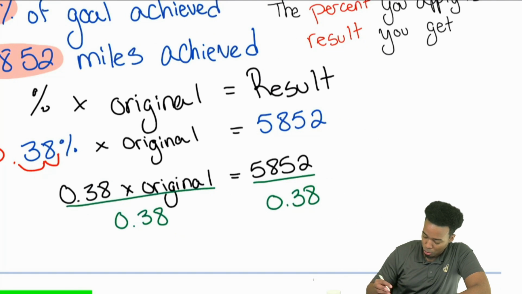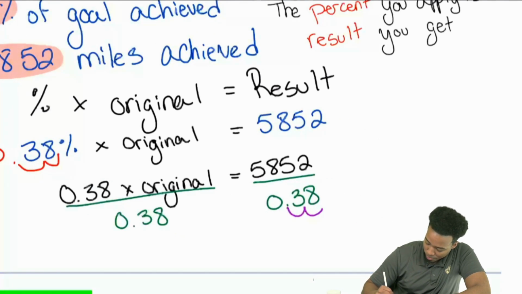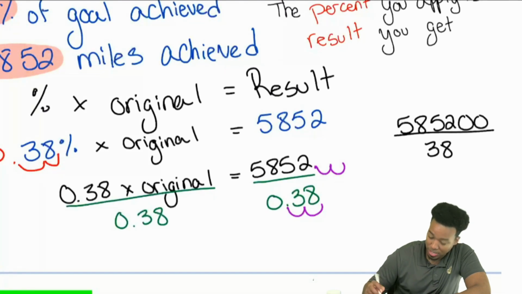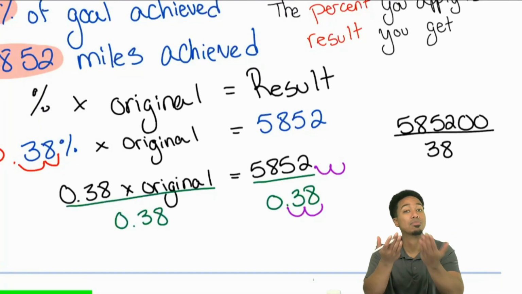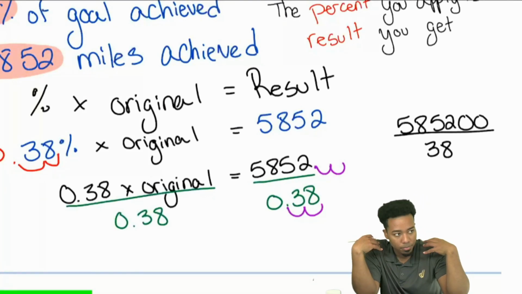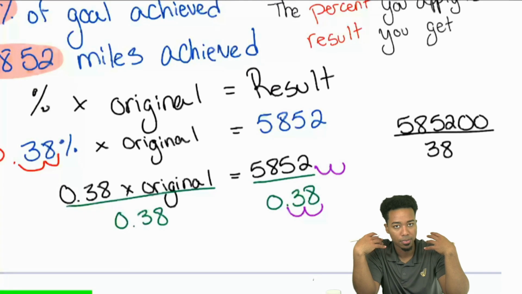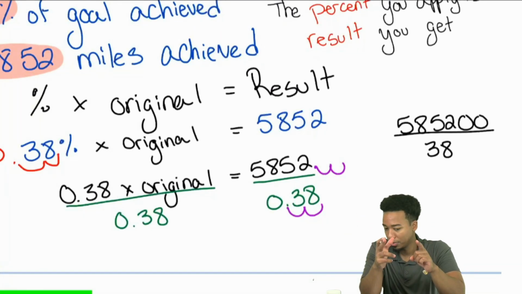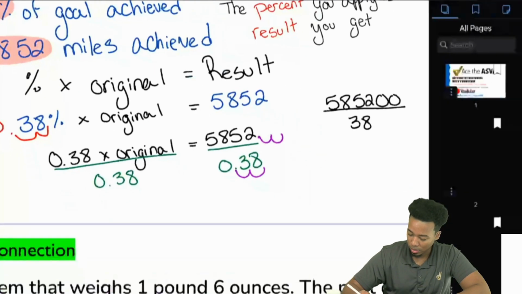you can actually move these decimal places over. And this will actually turn into 5,852 with 2 zeros at the end divided by 38. That's the same thing. And it might give you a little bit of an, okay, I can do this kind of feeling because it's a big division, but it's a doable division. And we're about to do this right here. Let me add a page.